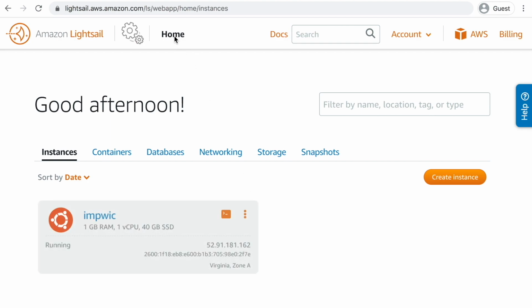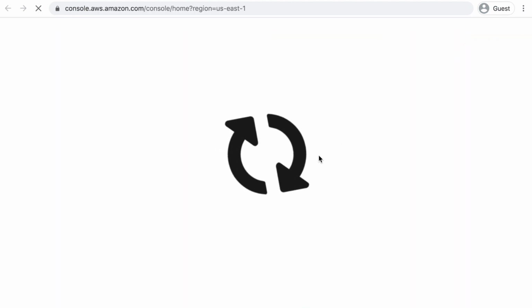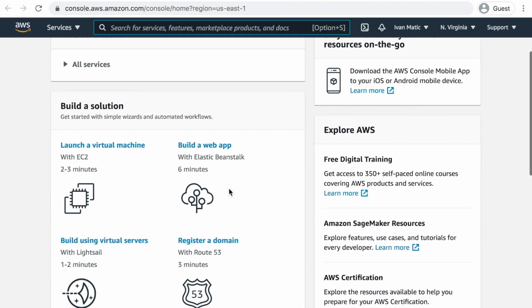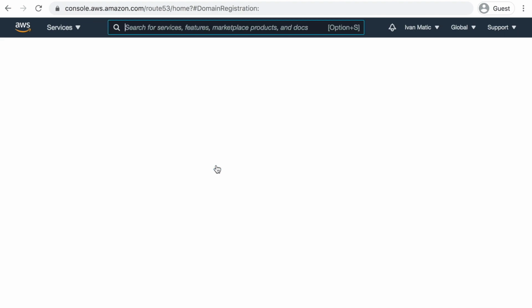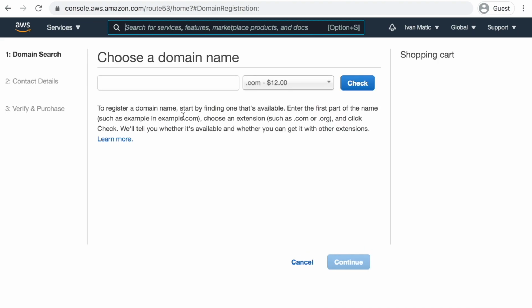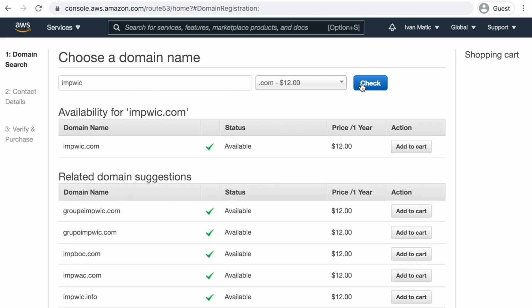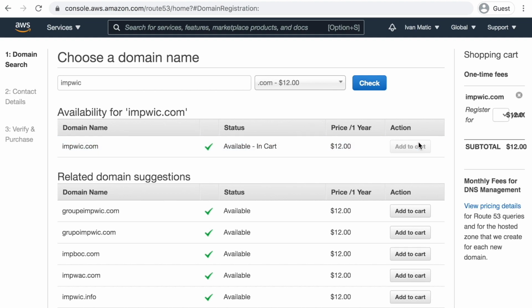That's registration of the domain name. You will locate this icon in the top right called AWS, and then you will find the link Register a domain. You click on that link and then you have to choose the domain name. Let's try IMPWIC. We want to see if this is an available domain name. We click on the button Check and let's hope that this domain name is something that nobody took and it's available. It's good. We are lucky. Add to cart, and it's going to cost $12 a year.